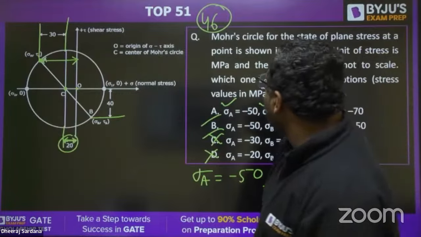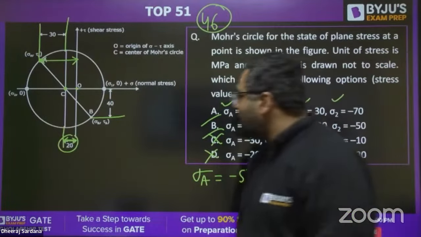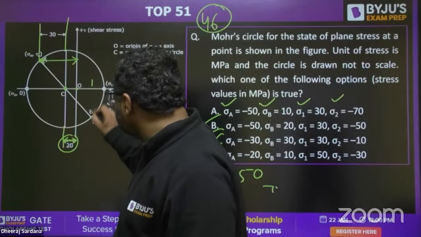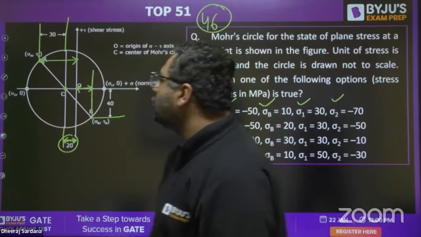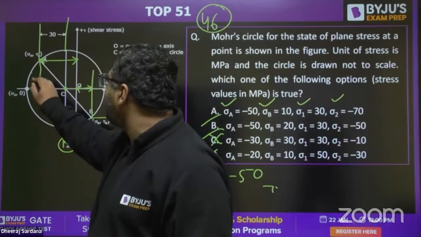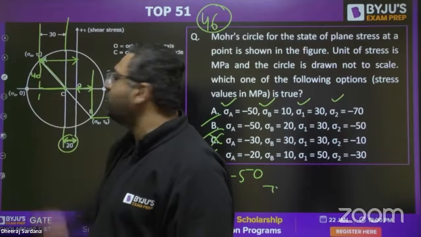Then my dear, you can also see one more thing, sigma B. What is sigma B? You can see that this is the sigma B. This value is the sigma B. So you also get to know right now that this value is 40, this value is 30. So you will find out the radius to be 50.